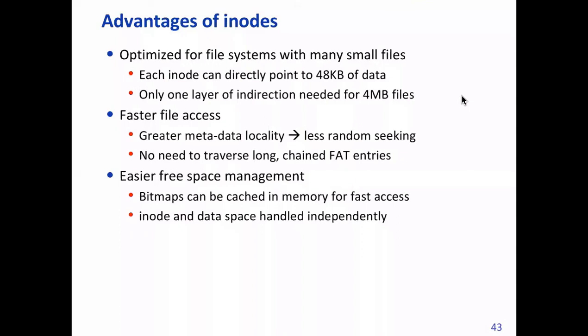So it has many advantages: faster file access in general for a large number of smaller size files, greater metadata locality, less random seeking, and no need to traverse long chained FAT entries, right? And free space management is also simpler because the bitmap can be cached in memory for fast access.